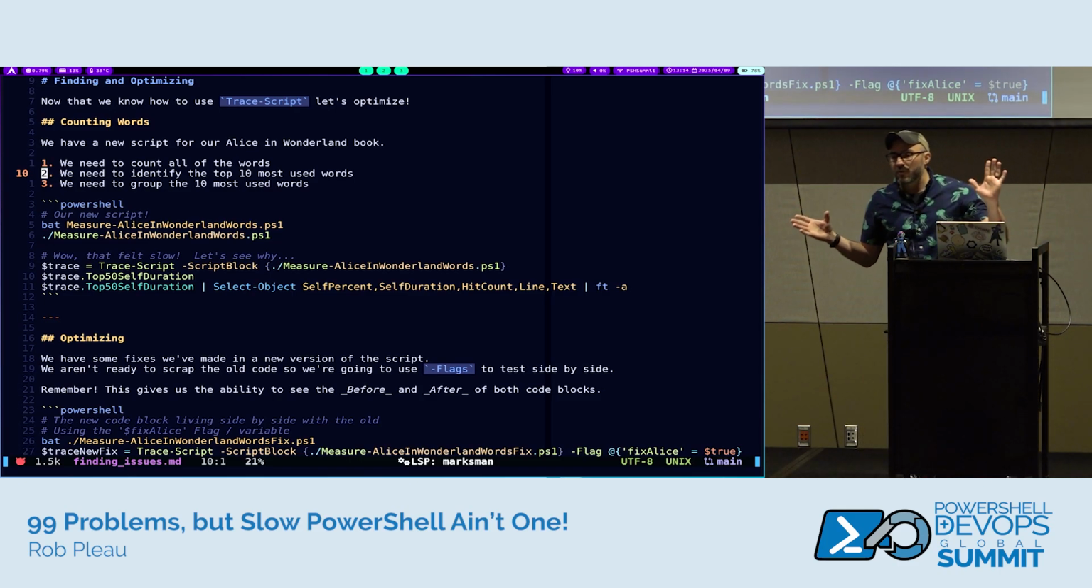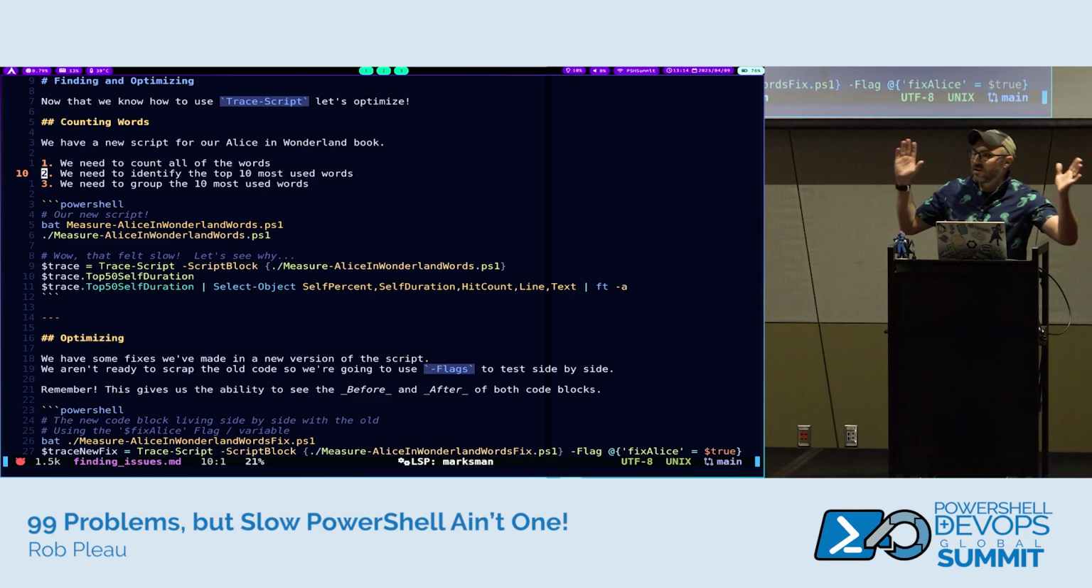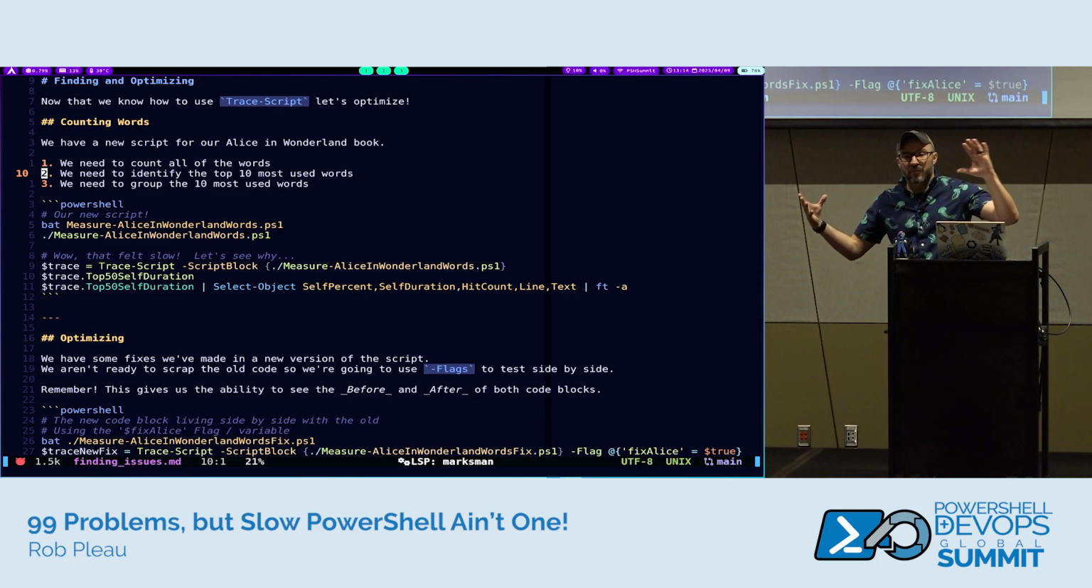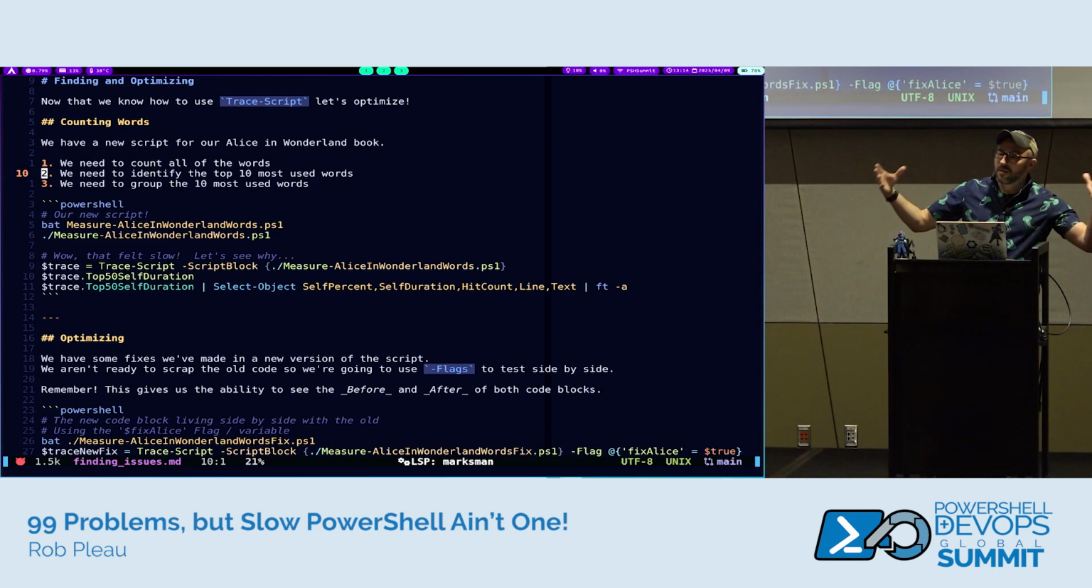I do this all the time at work. I'm asked to group free library books by top 10 most. I'm joking, but again, it's a very simple example just to illustrate how you would go through the optimization process.